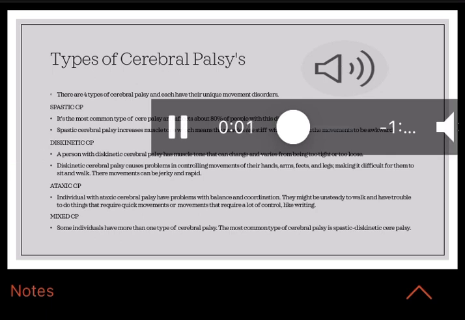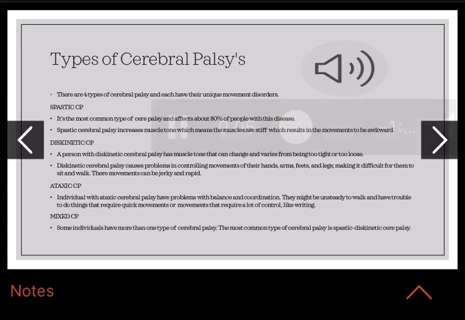Types of cerebral palsy. There are 4 types of cerebral palsy, and each has its own unique movement disorders. The first one is spastic CP. It's the most common type of cerebral palsy and affects about 80% of people with this disease. Spastic cerebral palsy increases muscle tone, which means the muscles are stiff, which results in awkward movements.